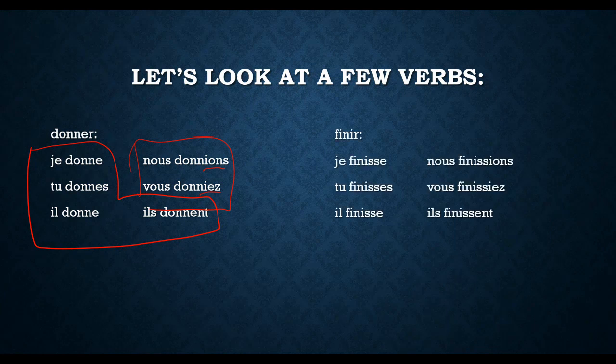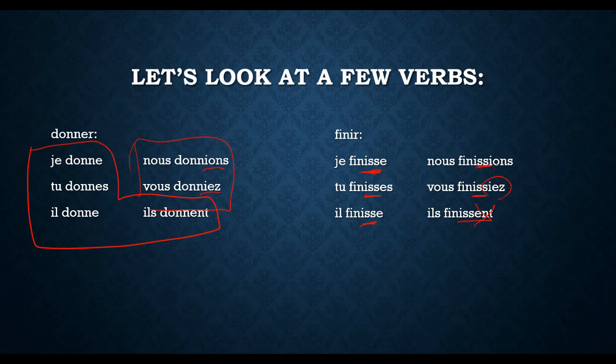All right, so now let's take a look at an IR verb. We have the verb finir: que je finisse, que tu finisses, qu'il finisse, que nous finissions, que vous finissiez, qu'ils finissent. Guys, this is one of the reasons why we don't just take the infinitive. If we just took the infinitive and took off the IR, we would not have these ISSs in here. But because we are taking that ISSENT and only cutting off the ENT, we're left with all these ISSs.